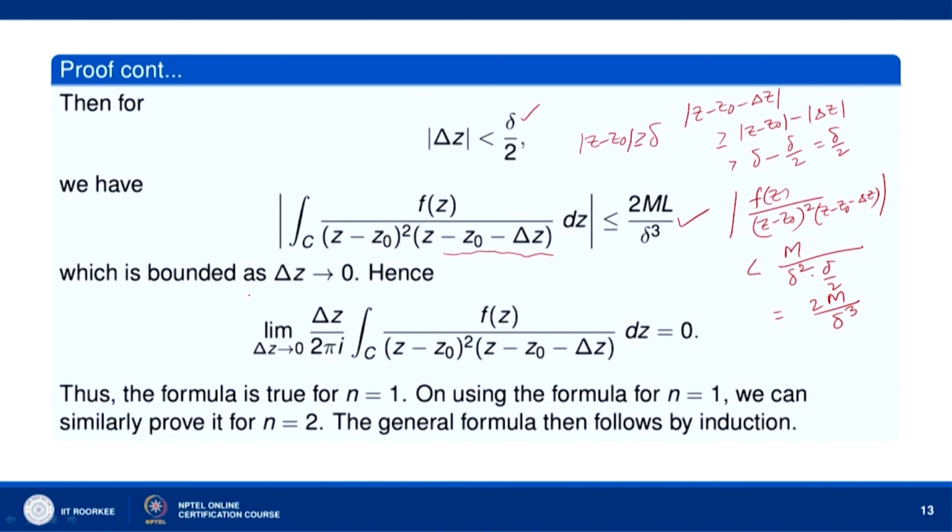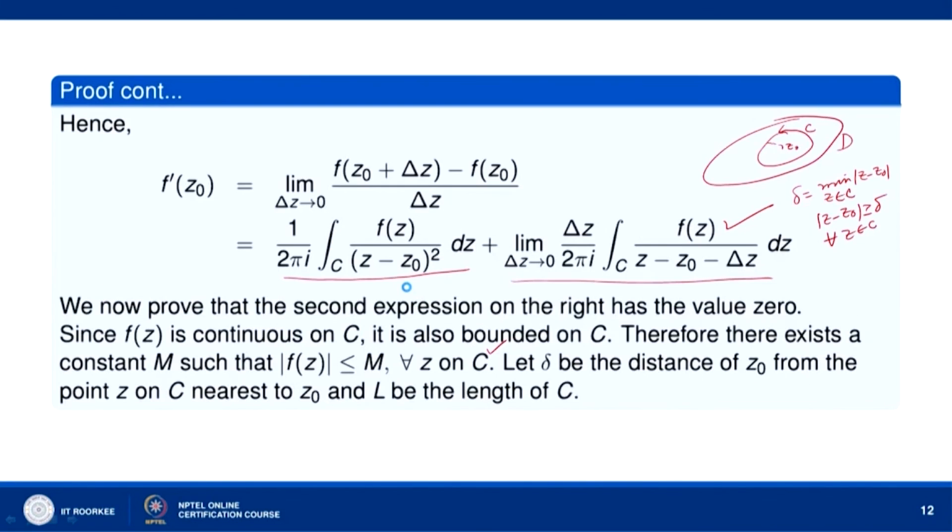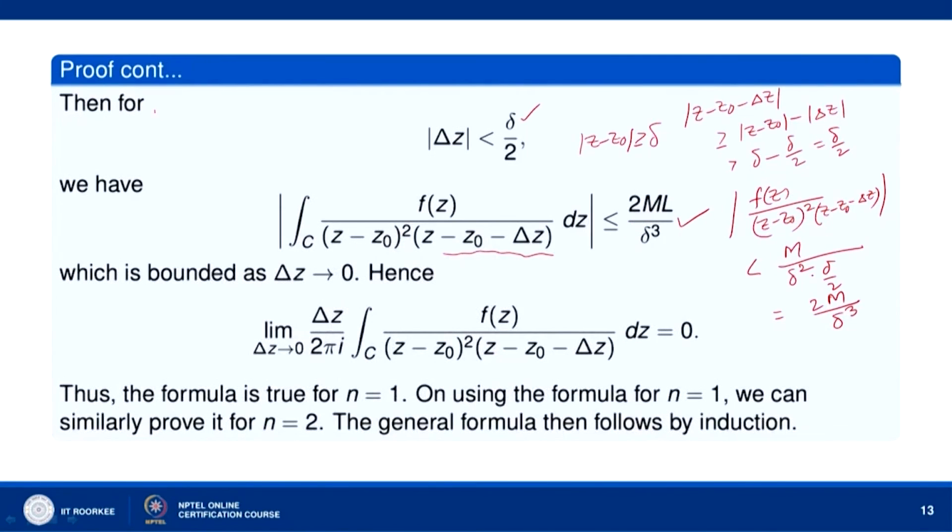Now, what do we notice from this? We have to show this goes to 0. So let us consider mod of delta z by 2 pi i, integral over C of f z dz divided by z minus z naught whole square into z minus z naught minus delta z.